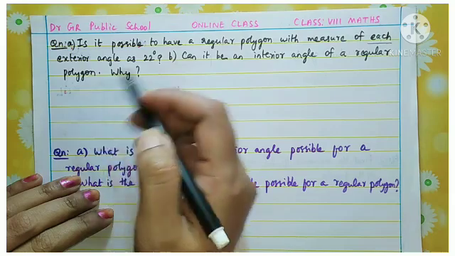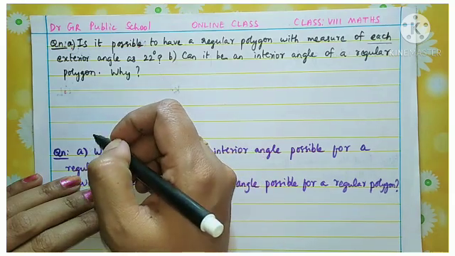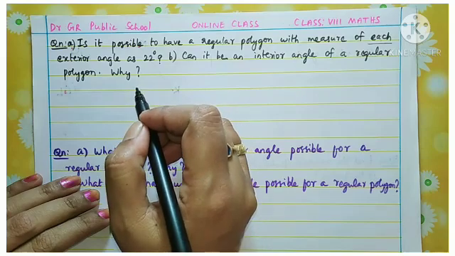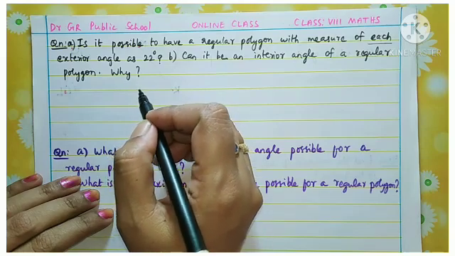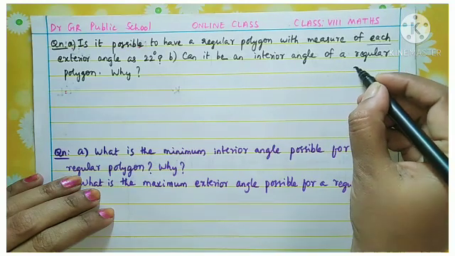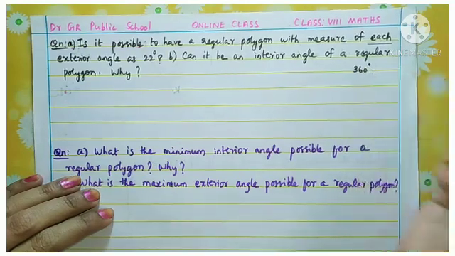So in the previous video, what did you study, children? To determine the number of sides of a regular polygon, you know that the total sum of exterior angles is 360 degrees, correct?